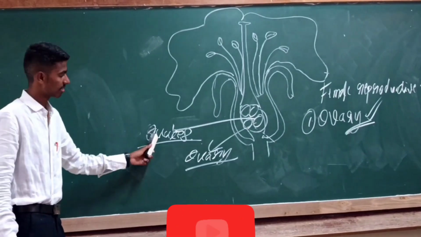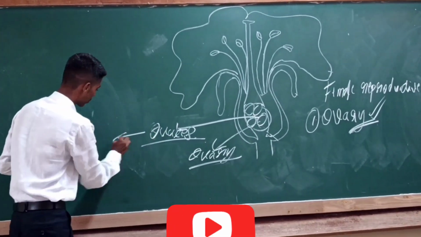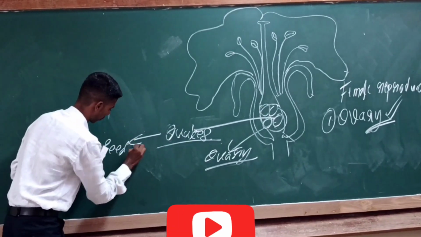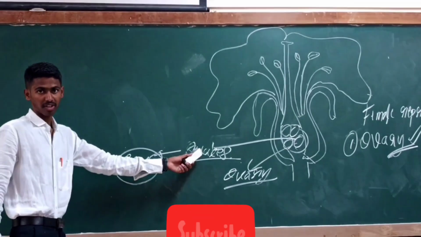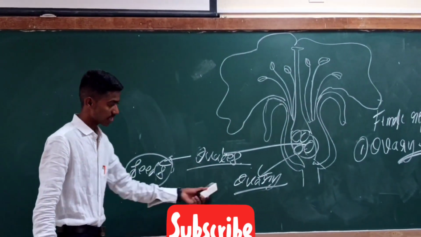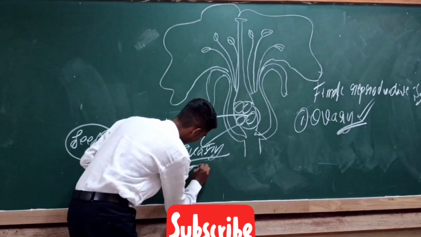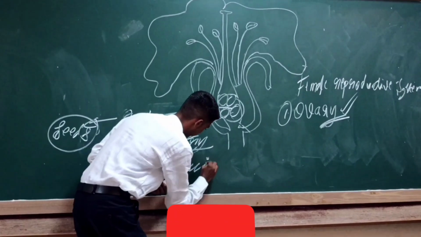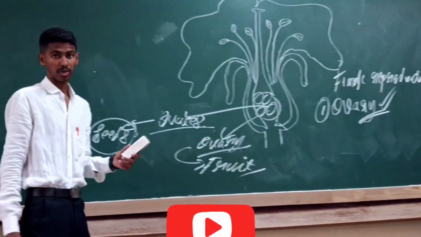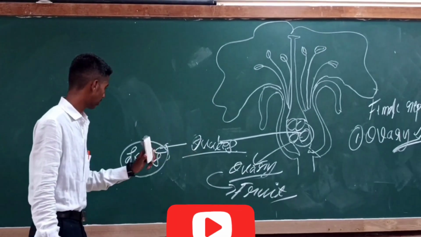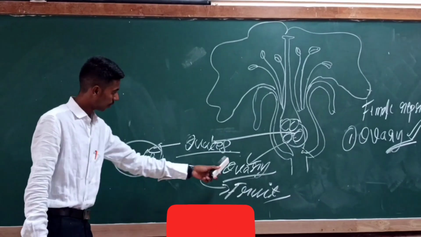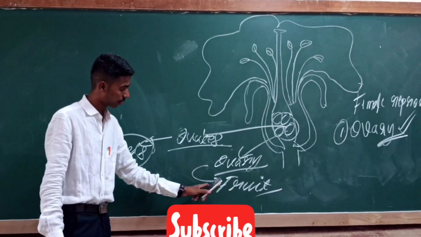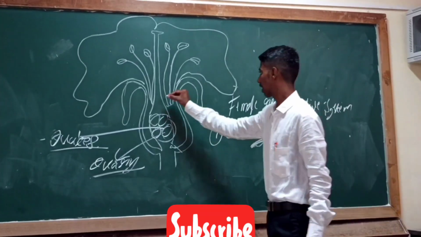Ovules after fertilization are converted into seeds, whereas ovary after fertilization is converted into fruit. Now you are clear about these terms. Ovules after fertilization are converted into seeds. Ovary after fertilization is converted into fruit. Ovary, the important organ. Next, style.